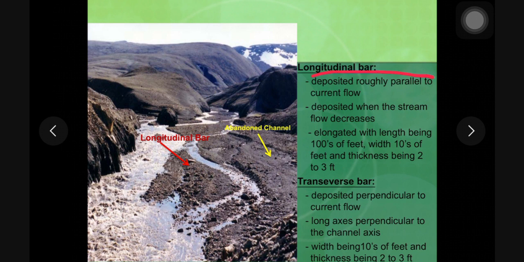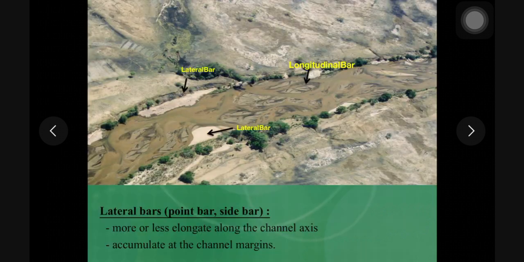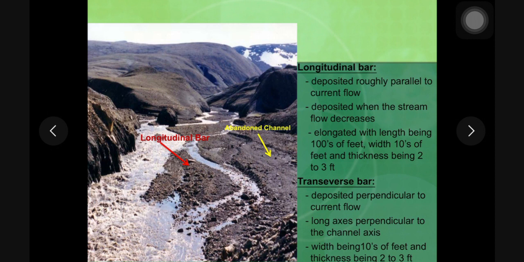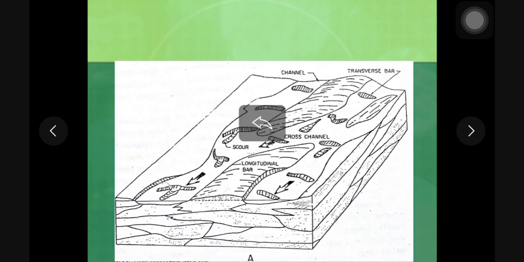So these longitudinal bars, as I mentioned earlier, are deposited parallel to the current flow direction, and transverse bars are deposited perpendicular to the flow direction. If you want to simplify this, you can say that longitudinal bars are similar to the dividers on the road which run parallel to the road, and as against this, the transverse bars are similar to the speed breakers on the road which are seen perpendicular to the road. So that way it is easier to remember.